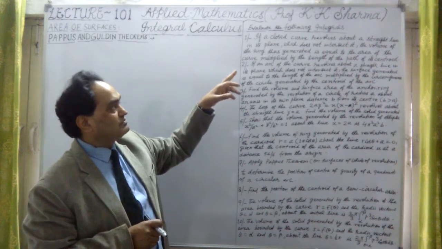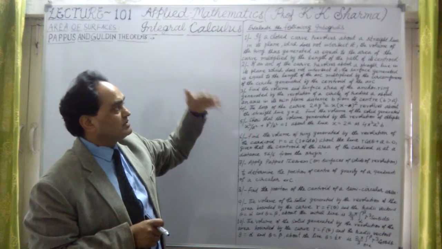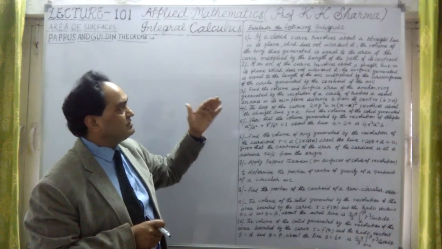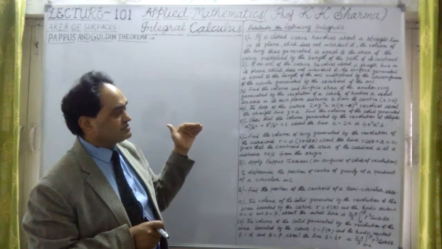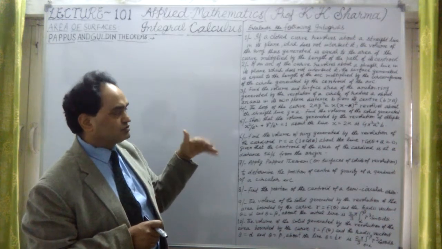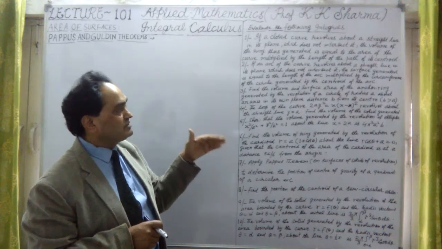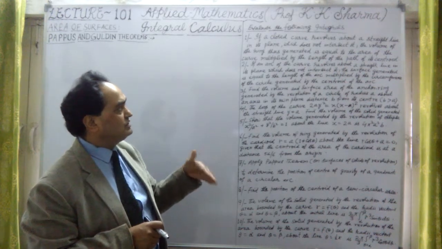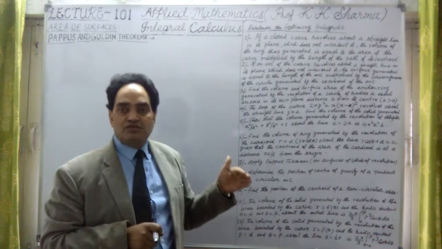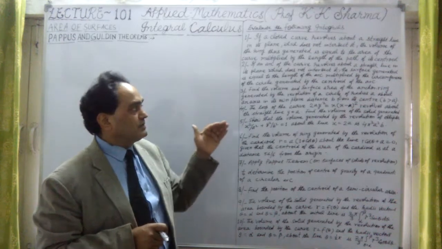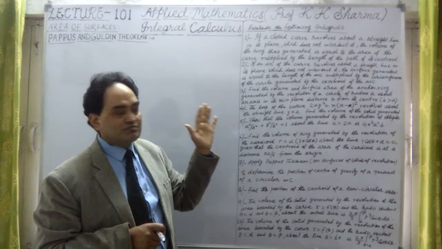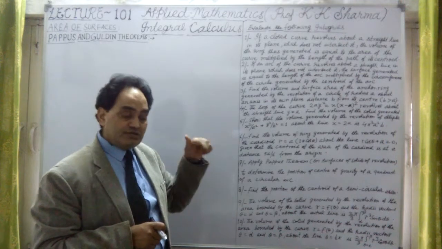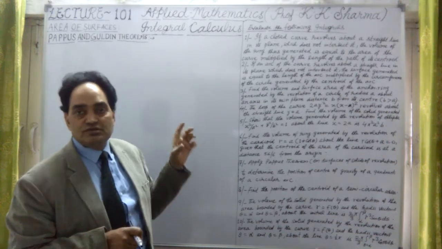It's a closed curve, and the line does not intersect the closed curve. This is the volume theorem.